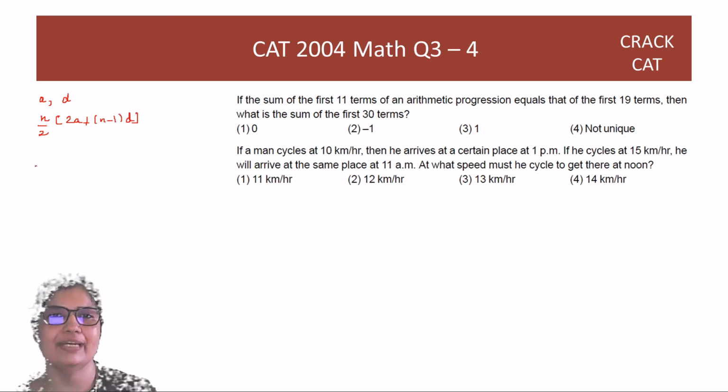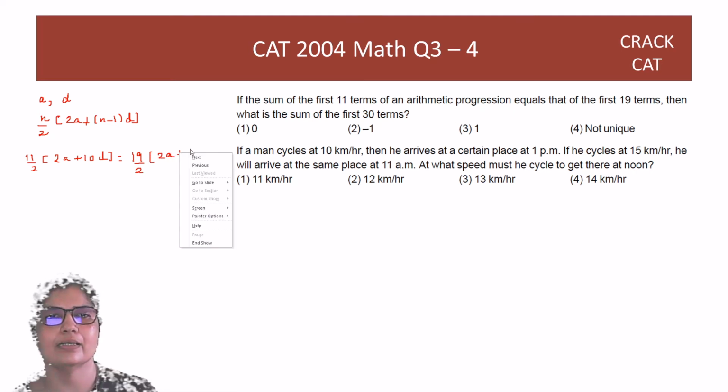So if I want to find the sum of 11 terms, that is going to be 11 by 2 into 2a plus 10d, and that is going to be the same as 19 by 2 into 2a plus 18d.